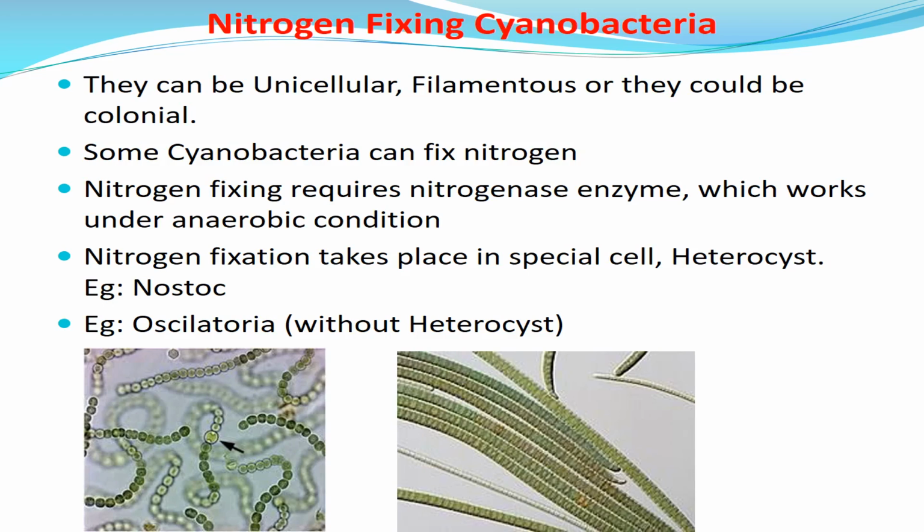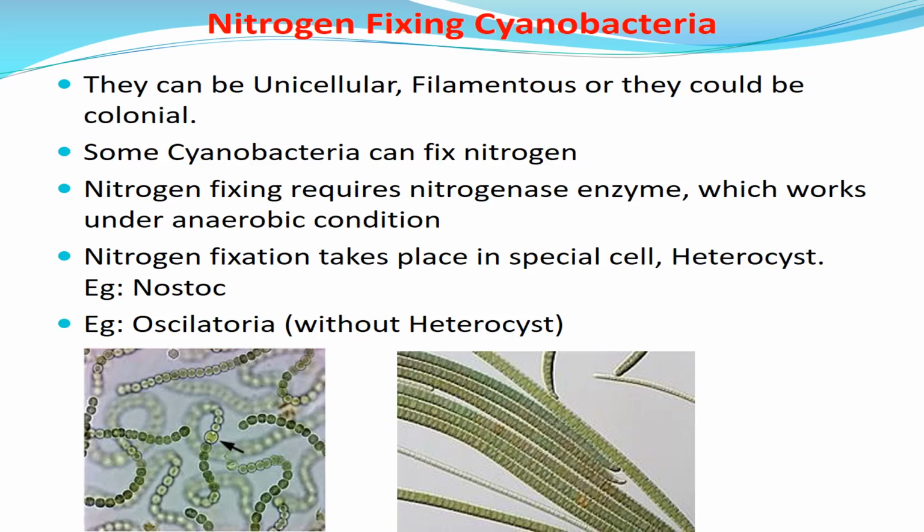Then how do they create the anaerobic condition? In some cyanobacteria, nitrogen fixation takes place in special thick wall cells, which are known as heterocysts. If we take one of the genera in cyanobacteria, that is Nostoc, it has a filamentous structure and some cells are thick wall cells. They are known as heterocysts.